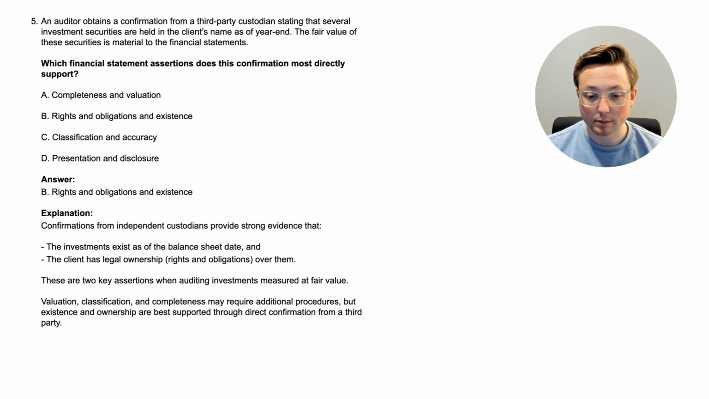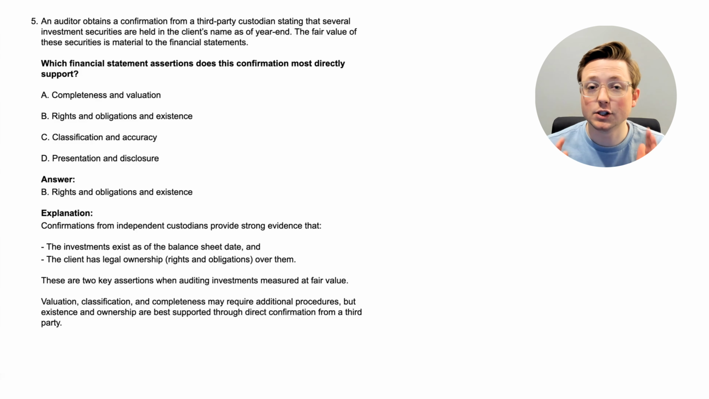Valuation, classification, and completeness may require additional procedures, but existence and ownership are best supported through direct confirmation from a third party. And existence can also be done by observation, but again, the rights and obligations is something that is also going to be helped by the third party because they can make sure that it's known, yes, this is correct, yes, this is owned by them, or whatever the case is. So we learned a lot in just 5 questions.